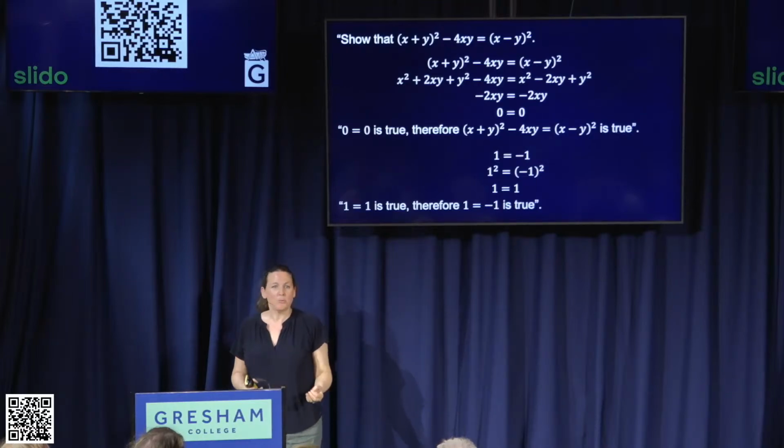But in mathematics, we don't only want to be able to trust proofs of things we already know are true. Rather, that destroys the purpose of this. So it's so important to make sure that our proofs are going from beginning assumptions to the end, and not the other way around.